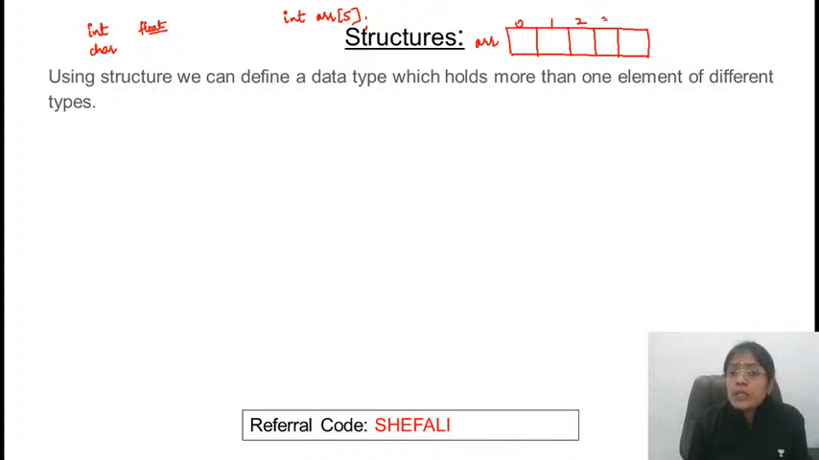But what will be the type of data? What sort of data can be stored in this array? It must be the integer type data. But what if I want to store the name of a student? I want to store the marks of the student. I want to store the age of a student and so on. So in that case, can I take an array? No. Array is going to store the data of same type, homogeneous type of data.